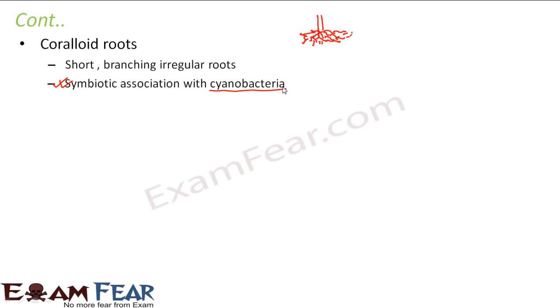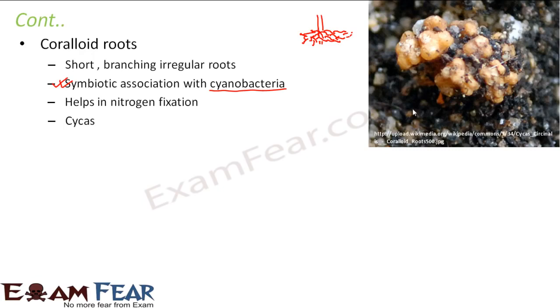So these roots are basically a symbiotic association with cyanobacteria. Now these cyanobacteria help in nitrogen fixation. How? Well, these roots contain this blue-green bacteria, the cyanobacteria, in the cortex. In these roots, somewhere it will contain these bacteria. This is how it looks. An example is cycas. Cycas have coralloid roots. So these are the root nodules of cycas. So they have this cyanobacteria.